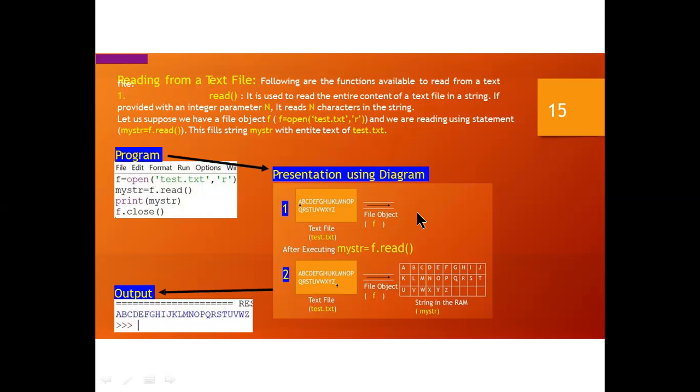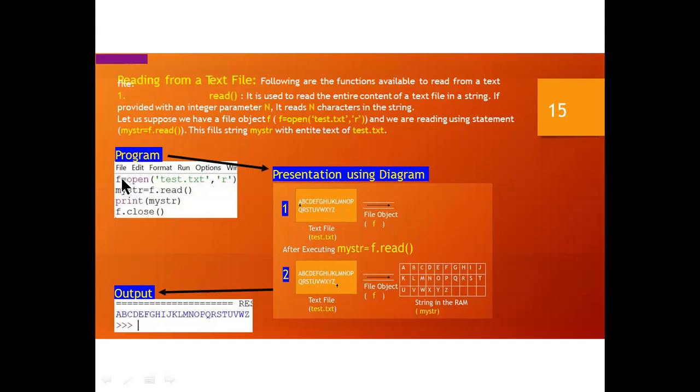So what happens by default? Whatever text you are inputting into your program, while you are executing your program, at the same time it converts into binary code, which will be 0 and 1. Then it will store in the file. From the file, if you want to read, each and every character will be read by the file object with the read function. Then it will display in text format.